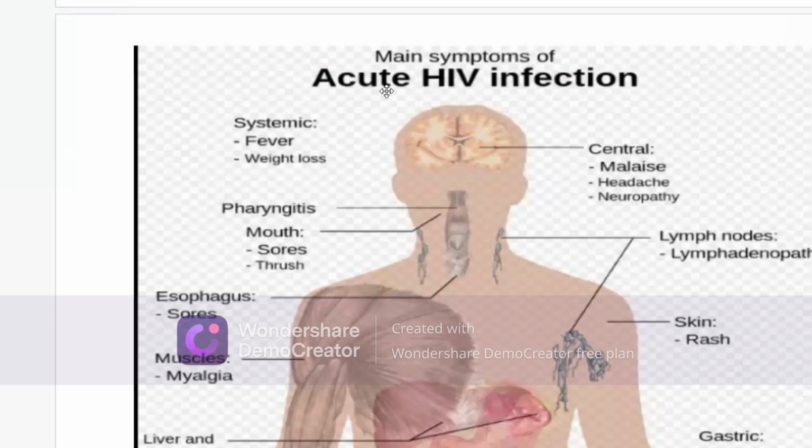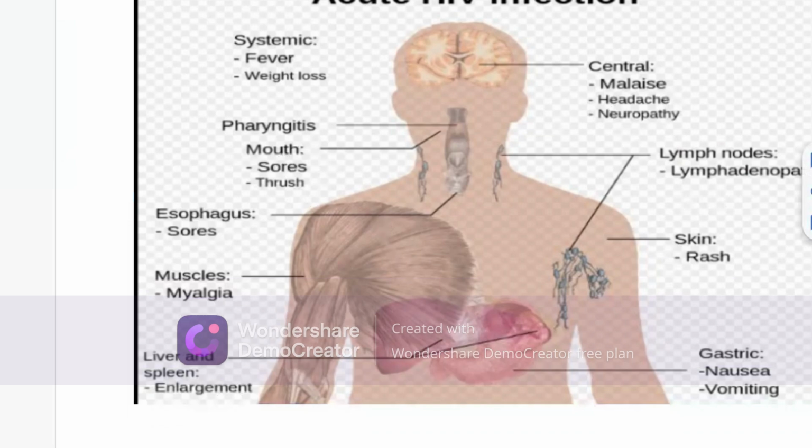Main symptoms of acute HIV infection: systemic fever, weight loss, malaise, headache, neuropathy, pharyngitis, mouth sores, esophagus sores, lymphadenopathy, muscle myalgia, skin rashes, liver and spleen enlargement, nausea and vomiting. These kinds of symptoms generally come.